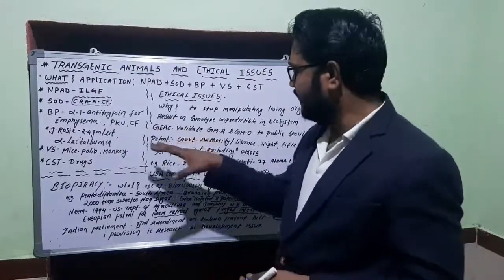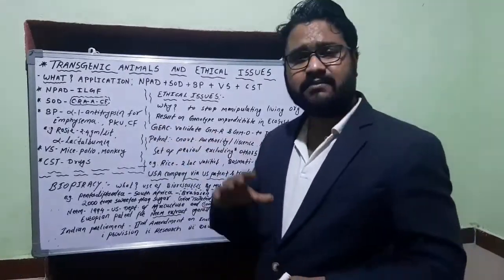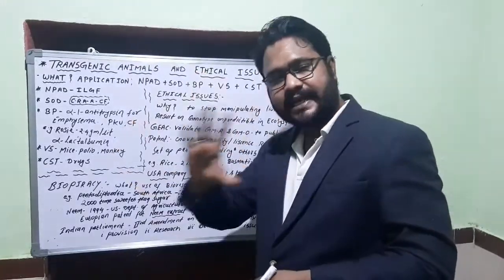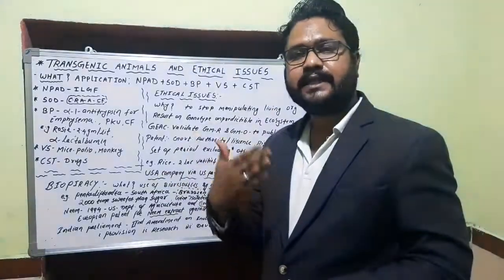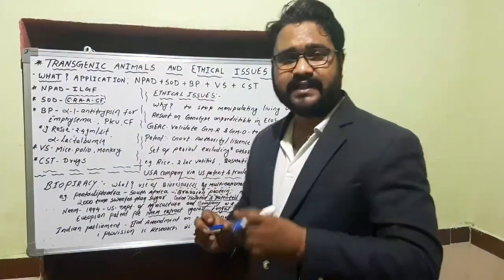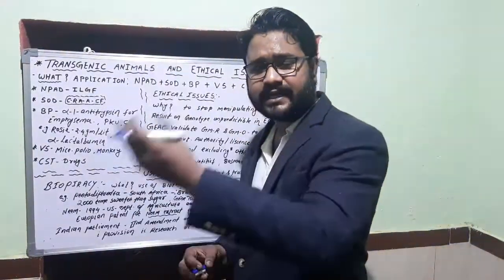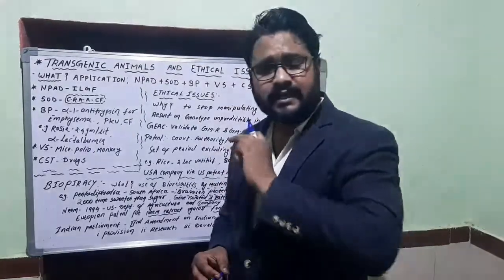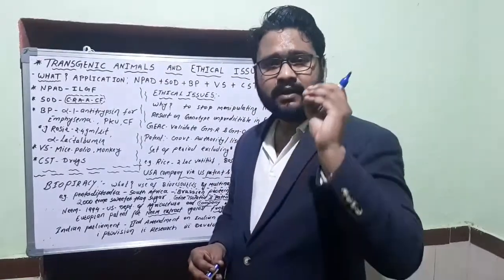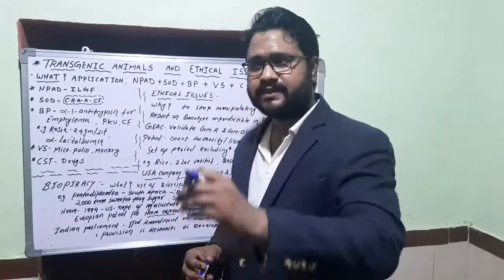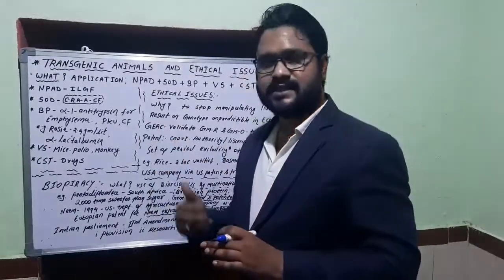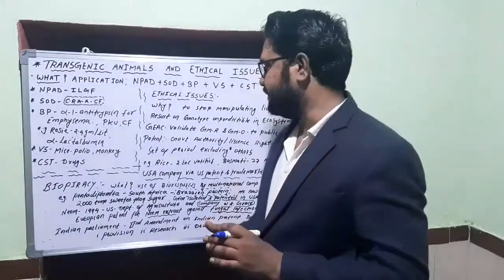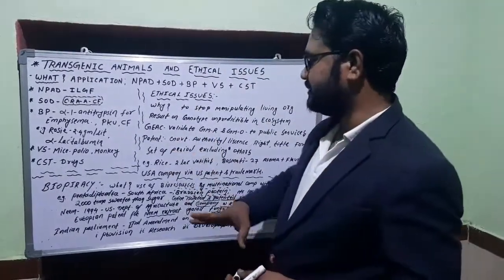This committee validates genetic modification research for any organism, plus it gives authority for a genetically modified organism, whether it is safe to come into the market for public services. If there is any doubt or anything wrong, any consequences, any limitations, the validation is stopped by this Genetic Engineering Appraisal Committee. Okay, now a very interesting topic comes.